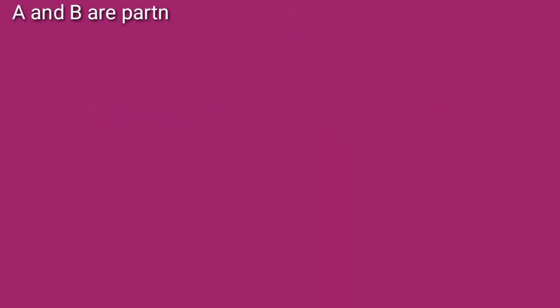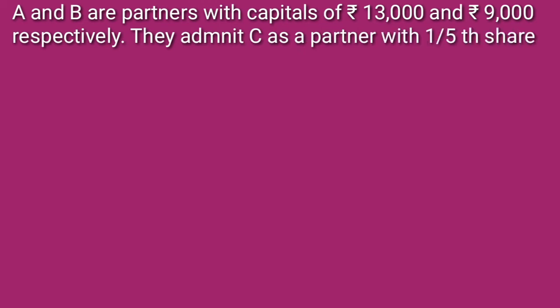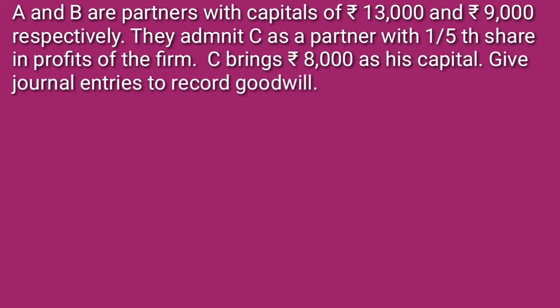A and B are partners with capitals of rupees 13,000 and rupees 9,000 respectively. They admit C as a partner with 1/5 share in profit of the firm. C brings rupees 8,000 as his capital. Give journal entries to record goodwill. In this question, two partners are there, A and B, and their capitals are given, 13,000 and 9,000. They admit a new partner C. His share of profit is 1/5, and the new partner brings rupees 8,000 as capital.